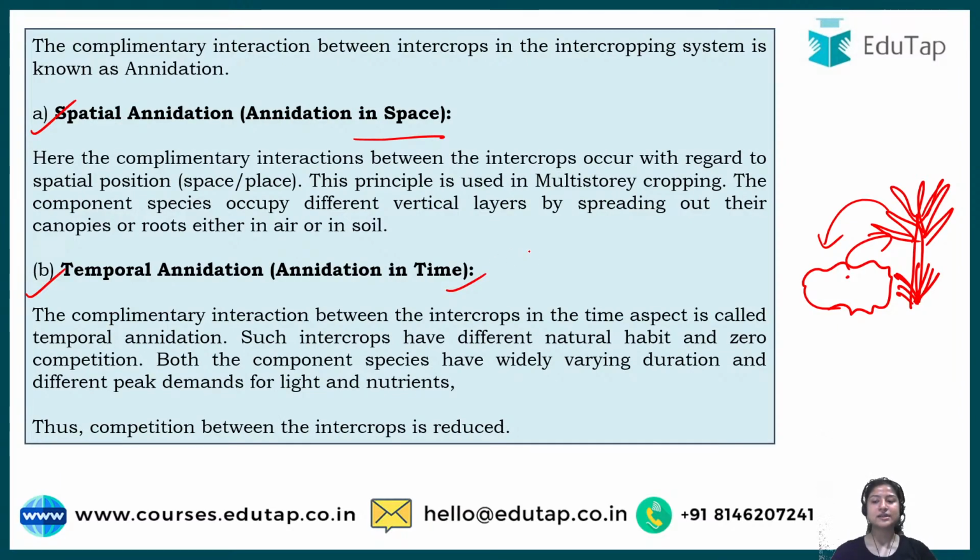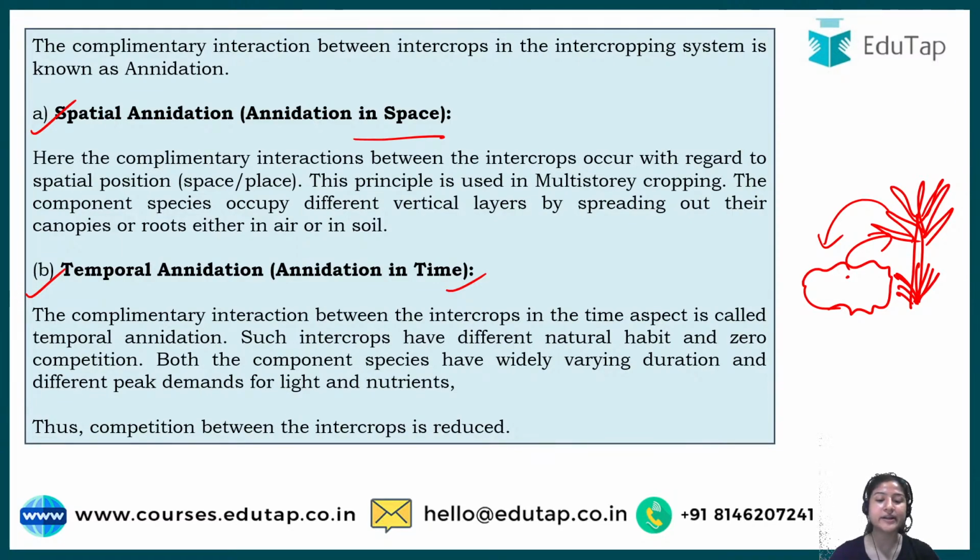Every crop has its own different life cycle. So when you do multi-storied cropping, the life cycle of one plant or crop is not affected by the growth of the other plant. So annidation in time means they do not have to compete for time either.